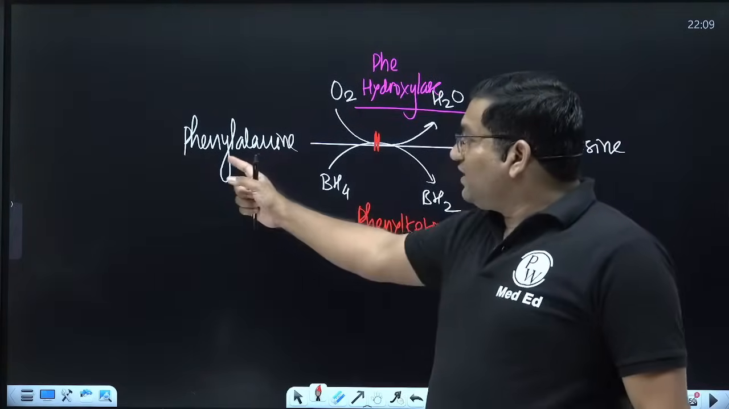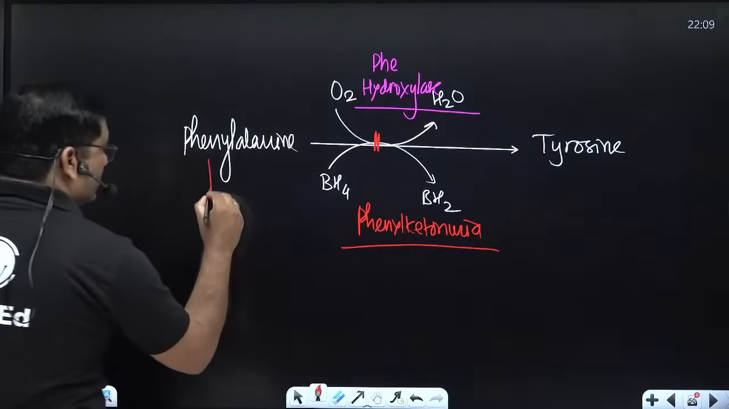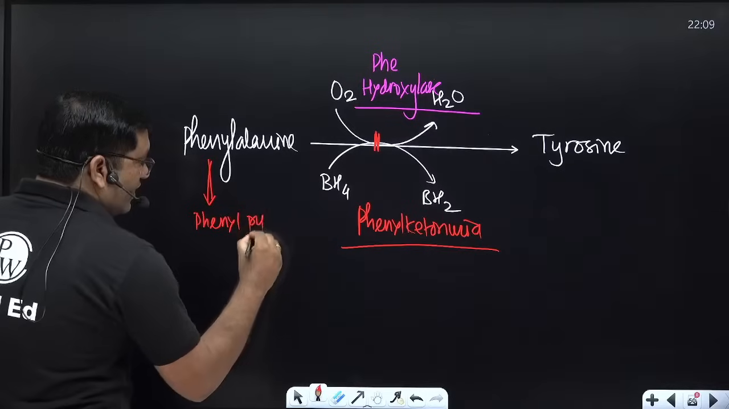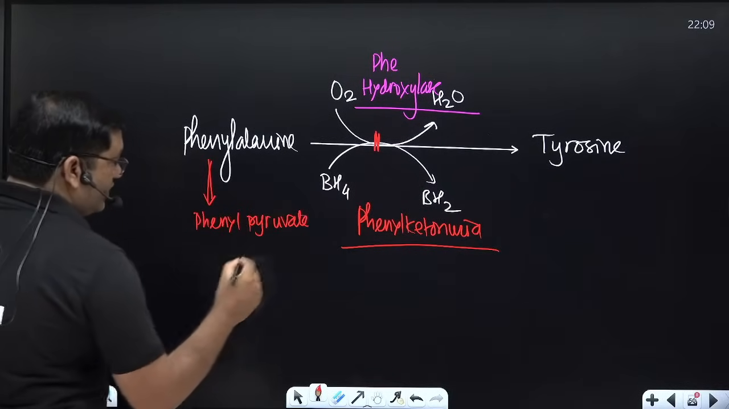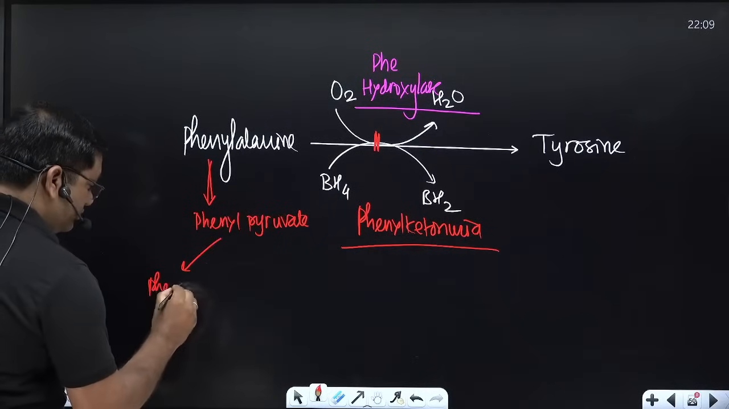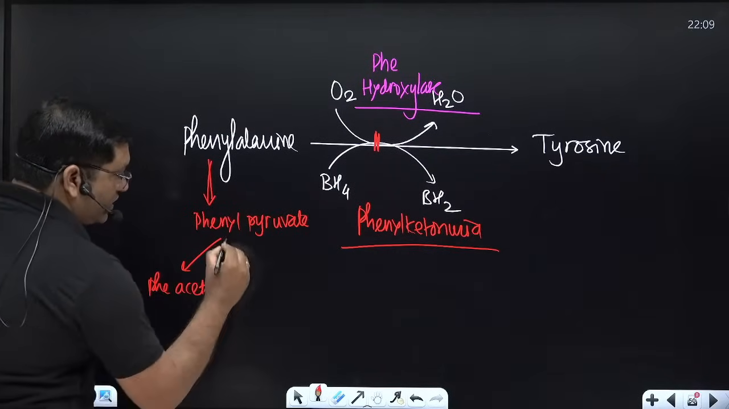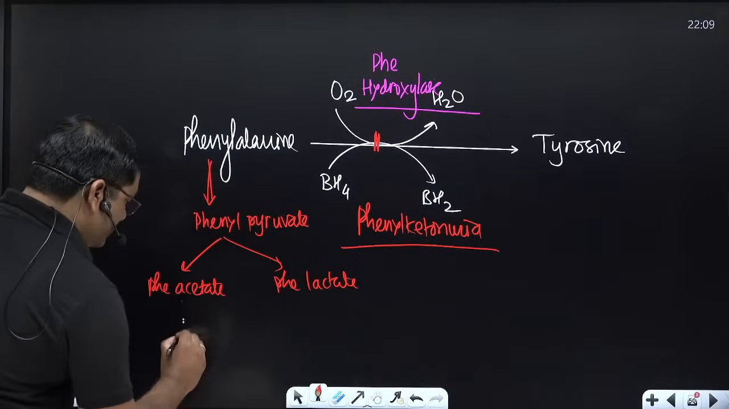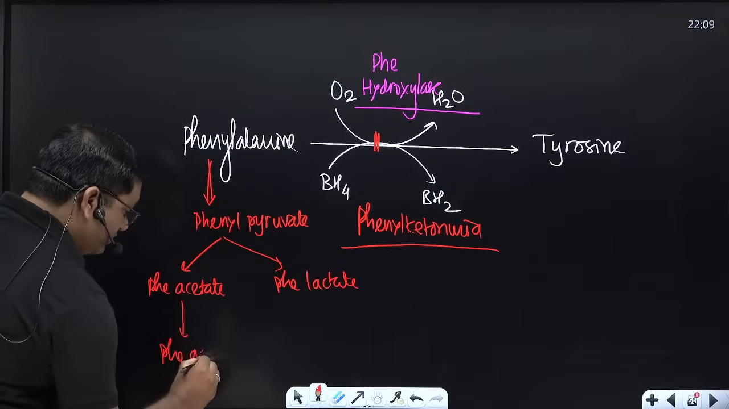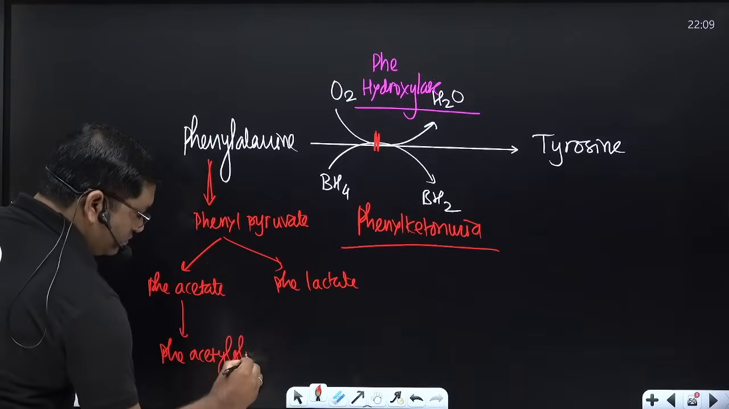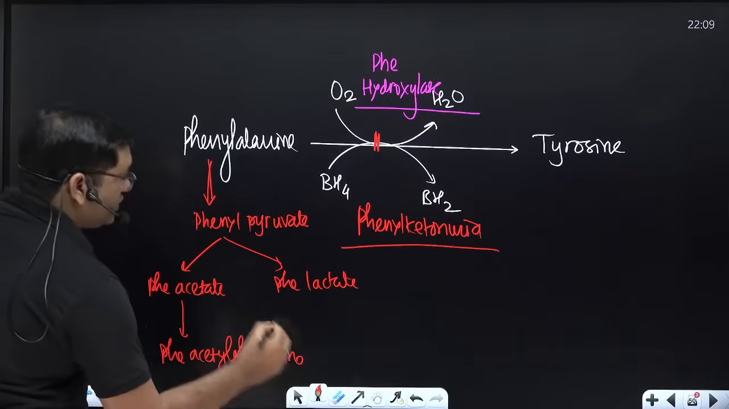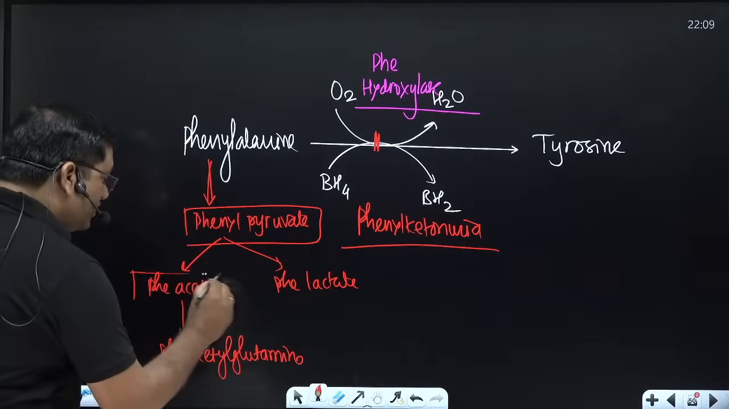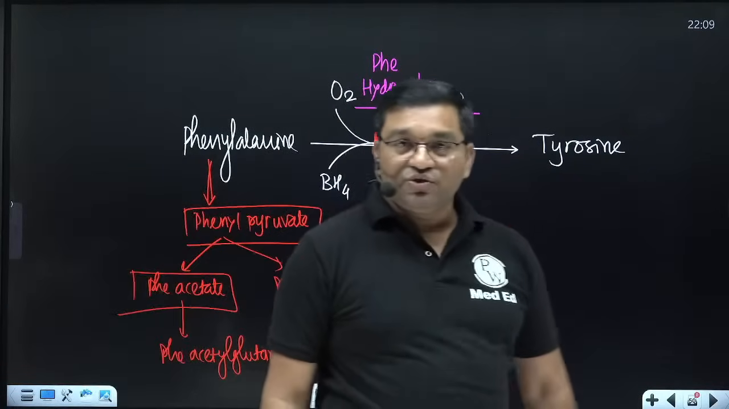So phenylalanine is diverted for the production of phenyl pyruvate. Phenyl pyruvate is converted into phenyl acetate. This is converted into phenyl lactate. And this is converted into phenyl acetyl glutamine. These keto acids are excreted in urine, that's why it is phenylketonuria. Mousy odor is because of phenyl acetate excretion in the urine.